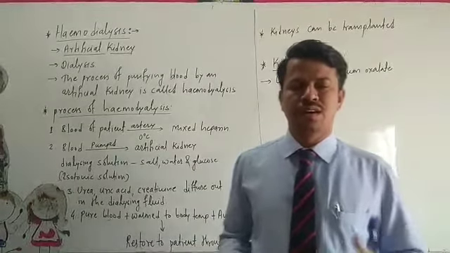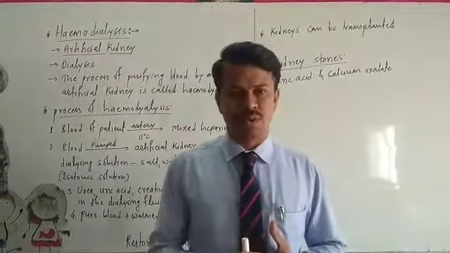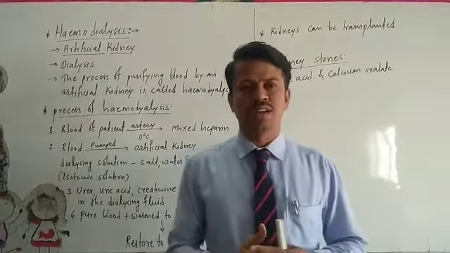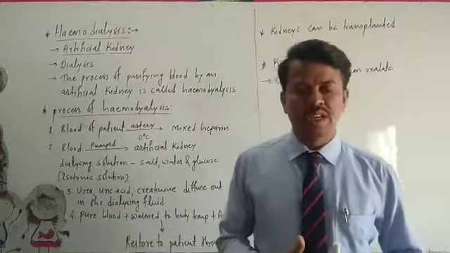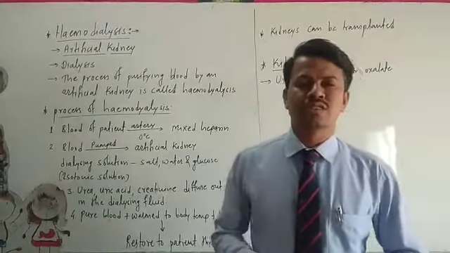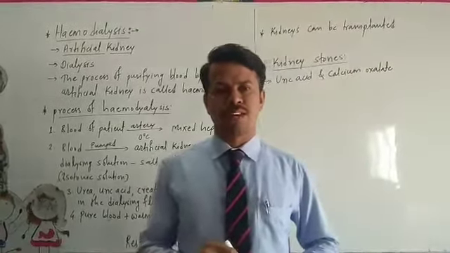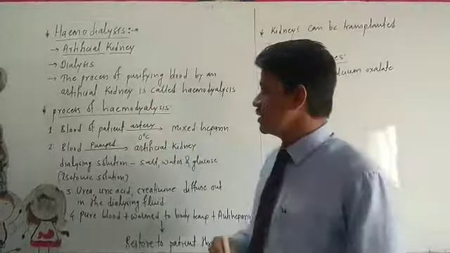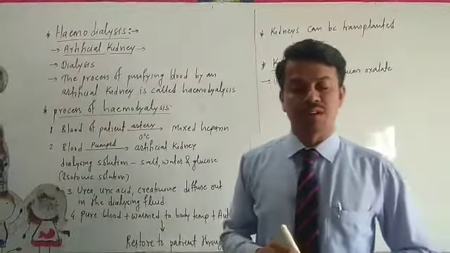When a person has the problem of kidney failure, due to some infection, toxic substances are continuously accumulated in our body. If our kidneys fail to remove these substances for a longer time, such a condition is called kidney failure. For that patient, there is a need for an artificial kidney, and this artificial kidney purifies the blood of that person.